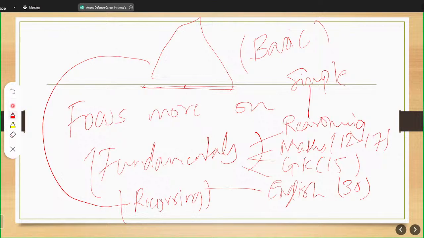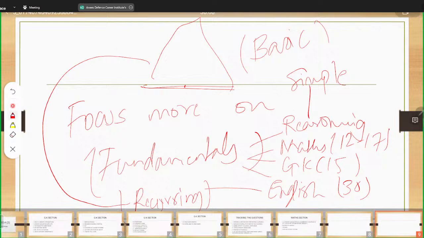If you practice these basics, like the first 50 questions of maths and reasoning, and you are able to do 35 to 40, more than half the race is won there. You don't need to do anything else.